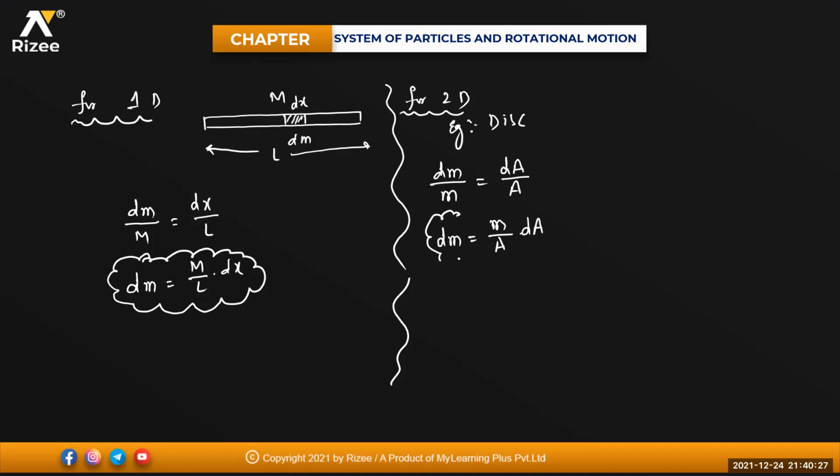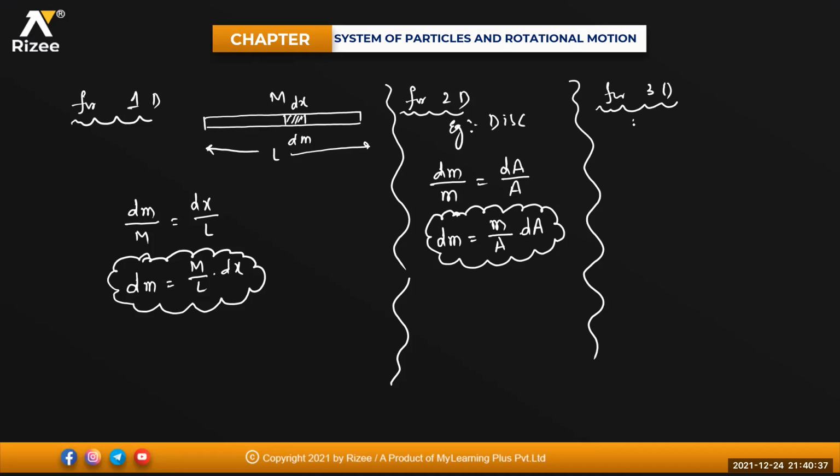So this one is your dm. dm equals M by A into dA. Okay. Now for 3-dimension bodies, like solid sphere, cone, like that, cut mass by original mass will be equal to cut volume by original volume. That means cut mass will be equal to original mass divided by original volume into cut volume.